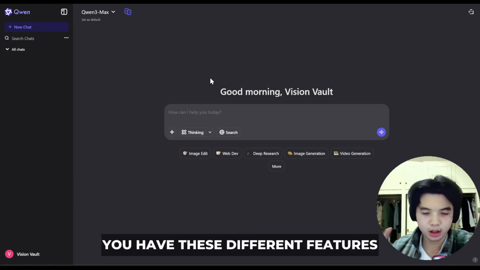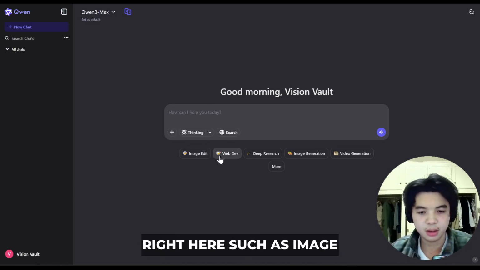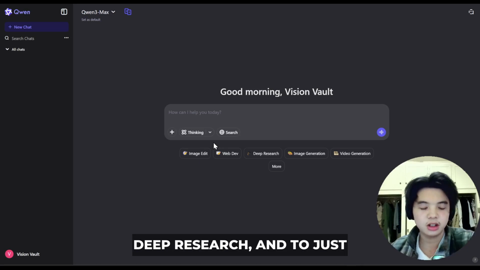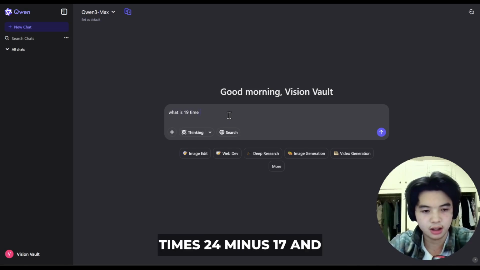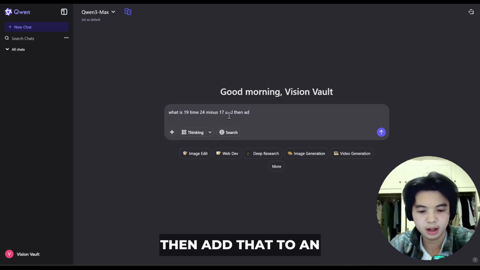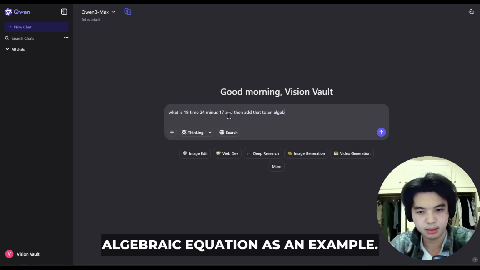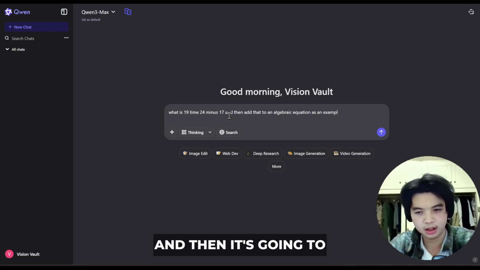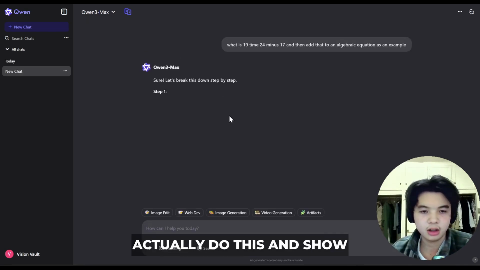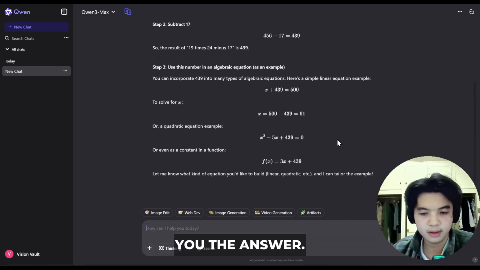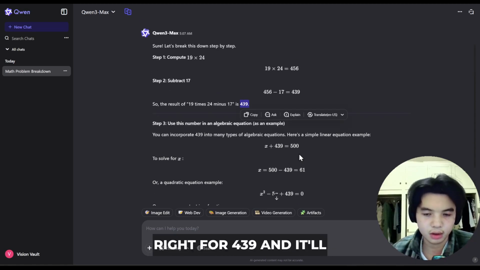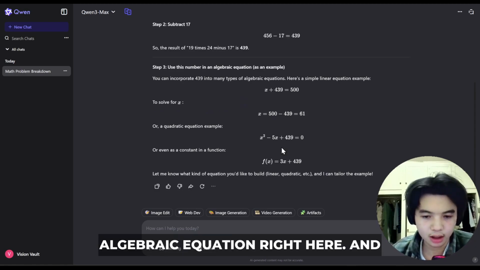So you go into Qwen, you have these different features right here, such as image edit, web dev, deep research, and to just test out how good the arithmetic is, we'll do something like, what is 19 times 24 minus 17, and then add that to an algebraic equation as an example. And then it's going to actually do this and show you the steps, unlike some math models that just give you the answer. As you can see right here, it got the answer right for 439, and it was showing you an example for an algebraic equation right here.